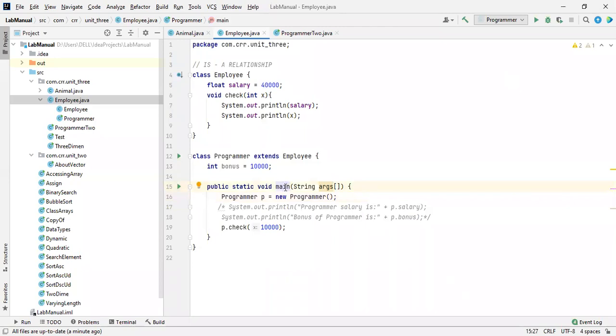If there is already one main method available, the last main method will be considered by the compiler. It will read this, but after this it is going to take one more main method, and this main method will be overlapped by the next main method.